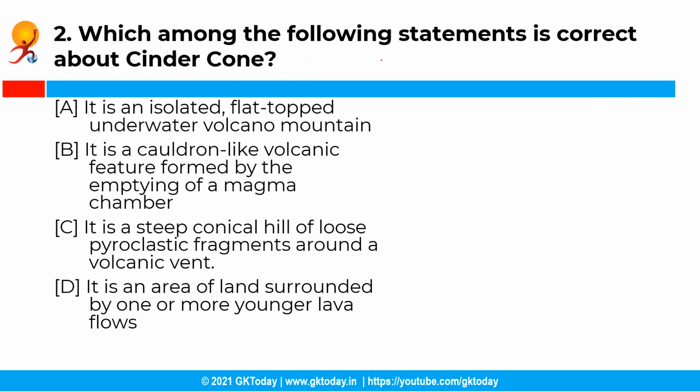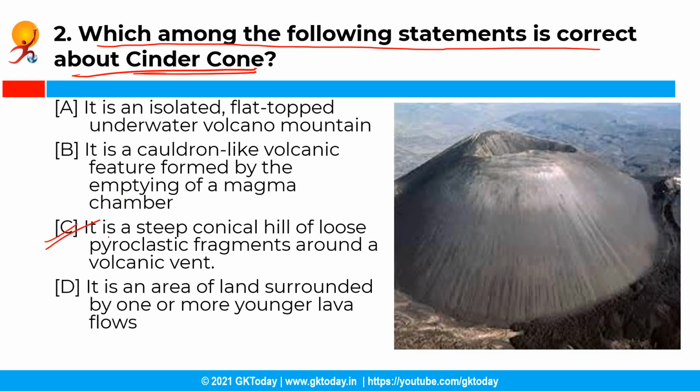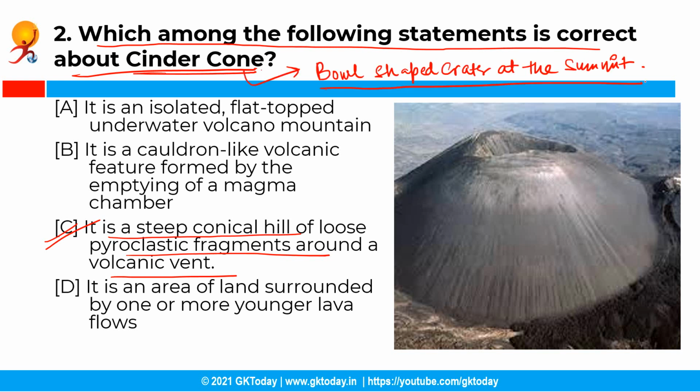Moving to the next question. So the next question is, which among the following statements is correct about a cinder cone? So you have the following options and the correct answer is option C, that is, it is a steep conical hill of loose pyroclastic fragments around a volcanic vent. So basically a cinder cone is a steep conical hill of loose pyroclastic fragments around a volcanic vent, and most cinder cones have a bowl-shaped crater at the summit.